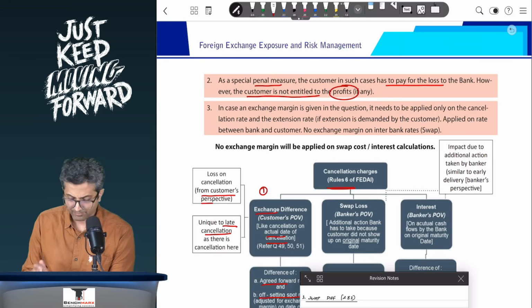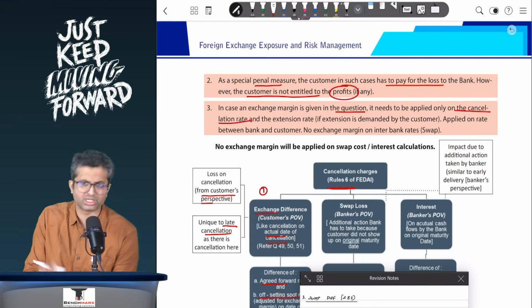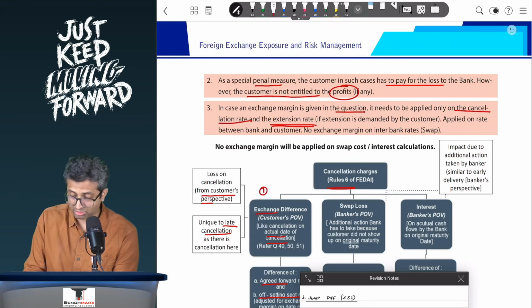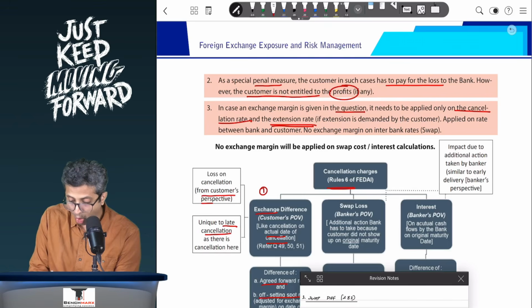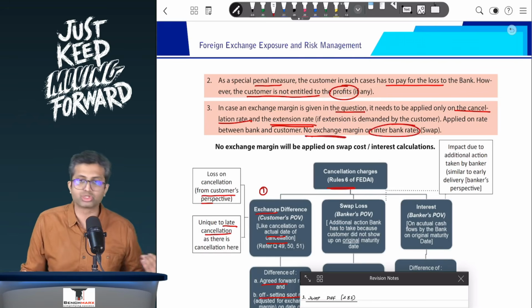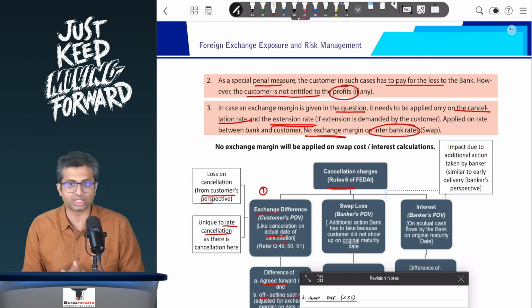swap charges. In case exchange margin is given in the question, it needs to be applied on the cancellation rate, because that is between the bank and the customer, or even the extension rate if it is asked, because it is between the bank and the customer. You will not apply the exchange margin on the interbank rates, like for swap charges or for interest. Exchange margin will not be applicable. This is one thing that you have to remember.